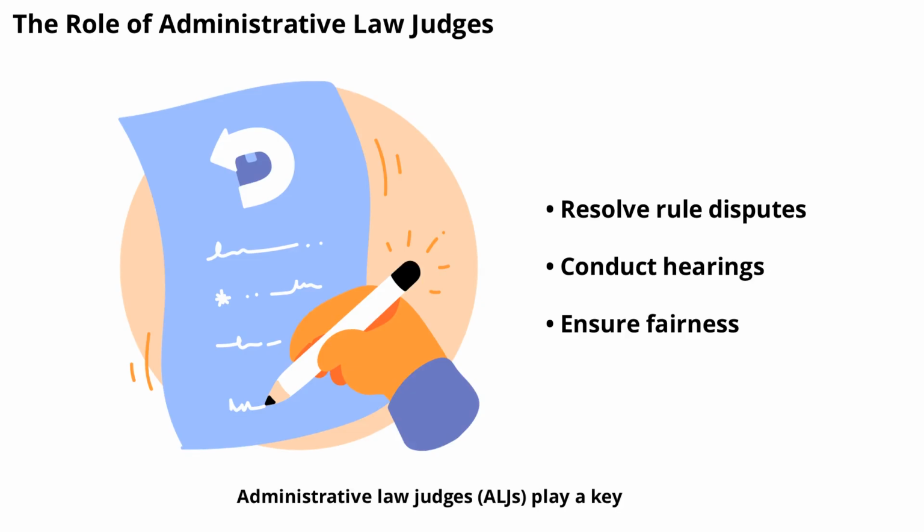Administrative law judges, ALJs, play a key role in resolving disputes over administrative rules. When someone challenges a rule or its application, an ALJ conducts a hearing, reviews evidence, and makes a decision. These judges ensure that agencies follow the law and that individuals receive fair treatment. Their decisions can often be appealed to higher courts if necessary.